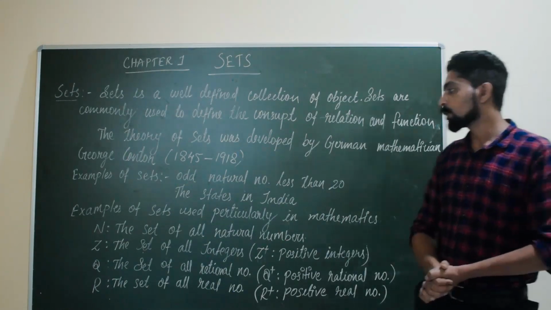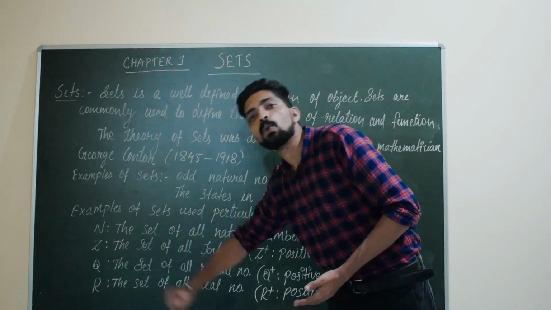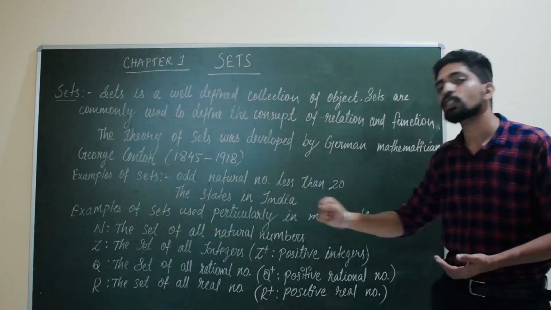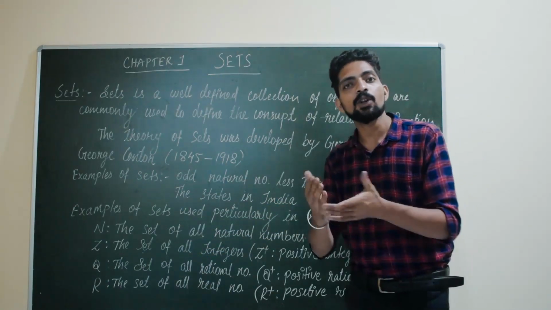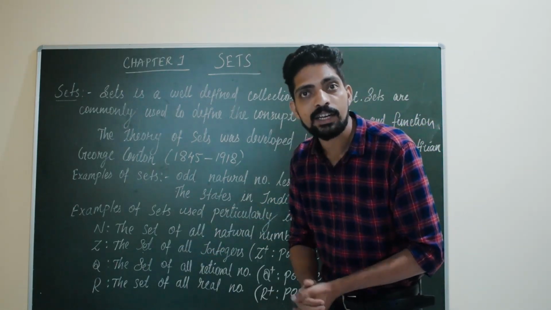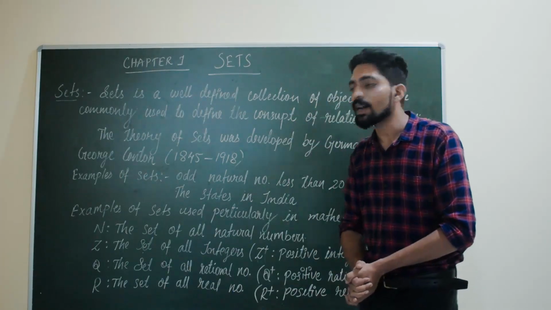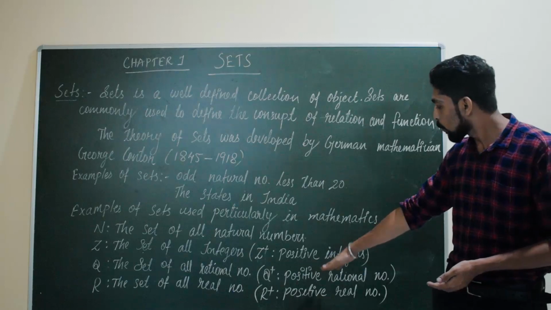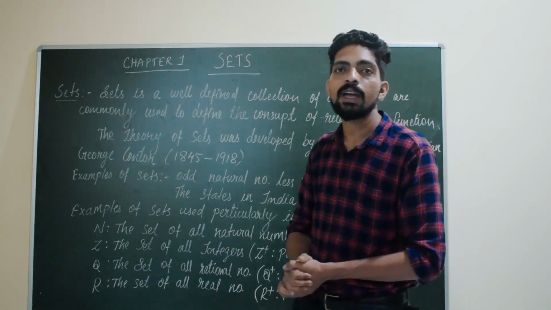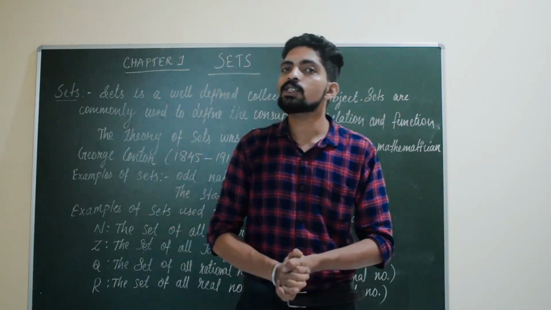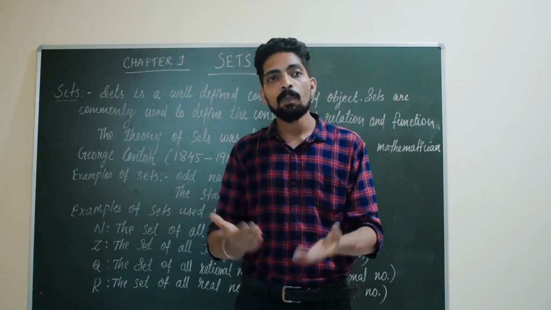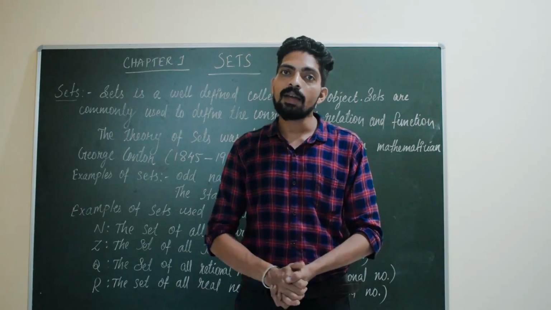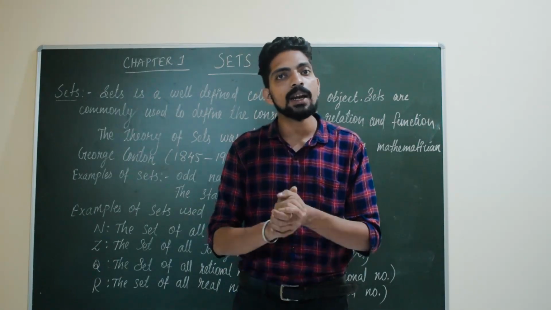The next short form is Q. What is the meaning of Q? The set of all rational numbers is denoted as Q. Another one is Q plus, the positive rational numbers. You studied rational numbers in previous classes: 1 by 2, 2 by 5, 3 by 7 are rational numbers.